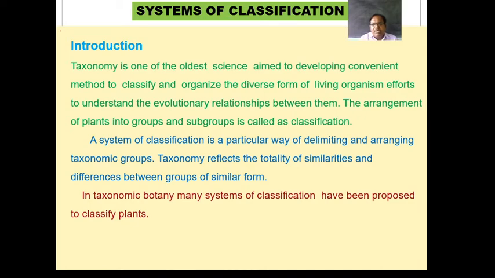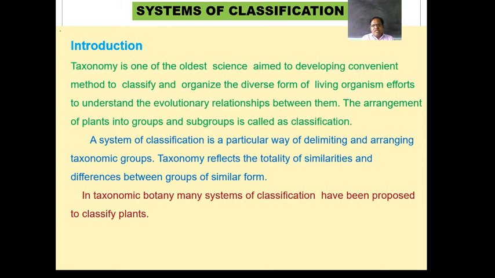If there are certain differences, then these differences indicate that this group is different from the others, and so it forms its own group. So, this is the way of classification of plants, that is taxonomy. Broadly speaking, taxonomy is identification, nomenclature, classification and description of the plants or organisms.